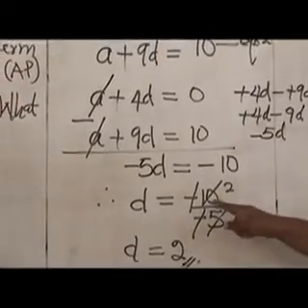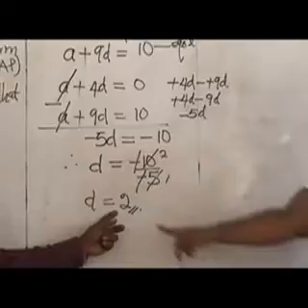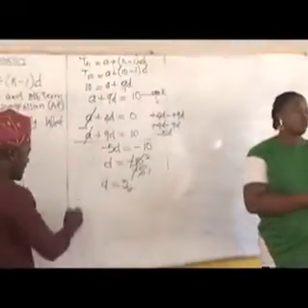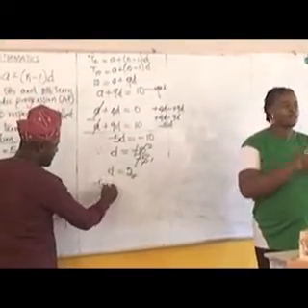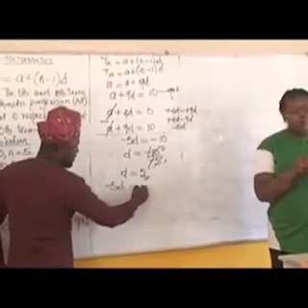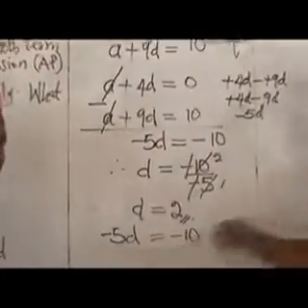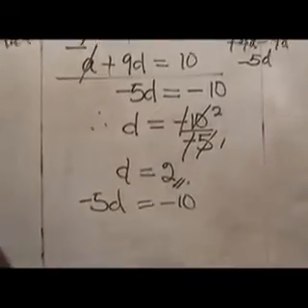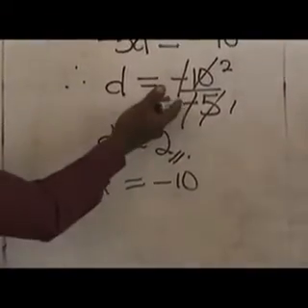Please, I don't want you to get it wrong, students. Some students may not do exactly what I did now. But on your own, you can decide to choose minus 5d equals minus 10. You can divide both sides by minus 5. Some students prefer that. They don't like this. But as a certificate class, I expect that by now you should be able to do this.